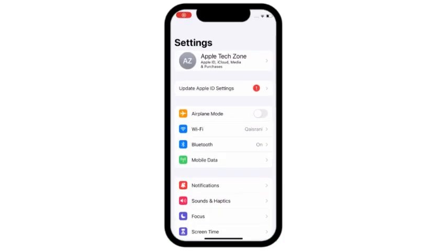Solution number 1. Go to settings. Airplane mode turn on and turn off 3 to 4 times.